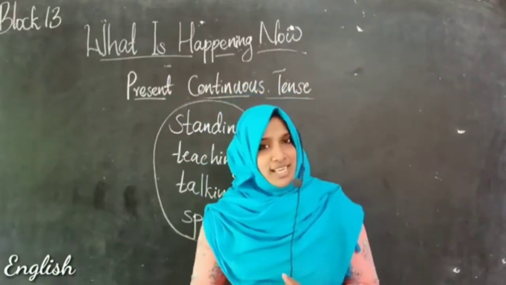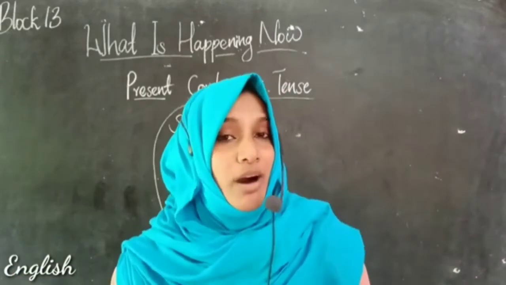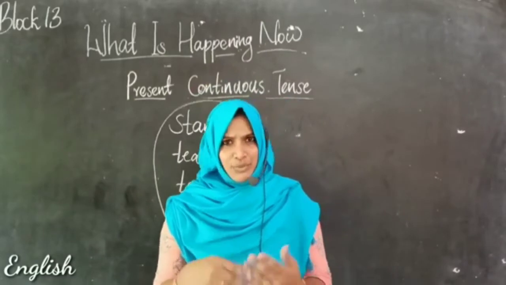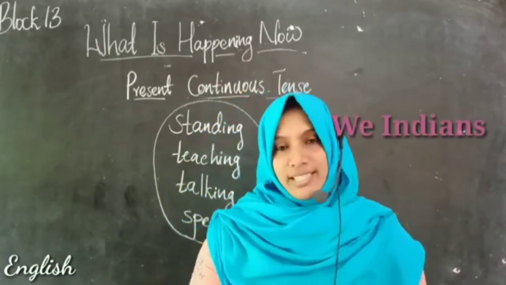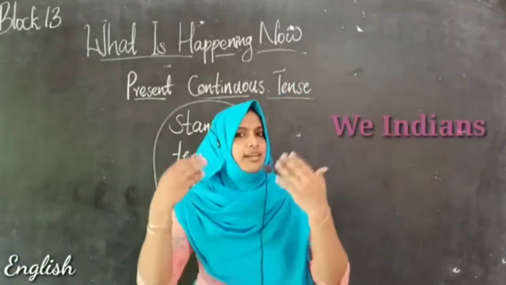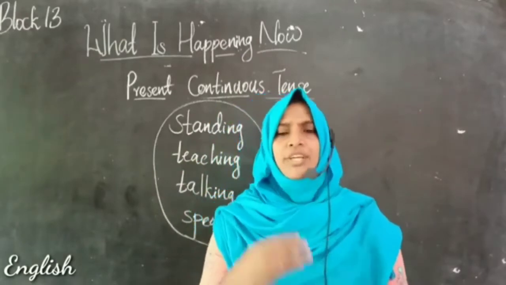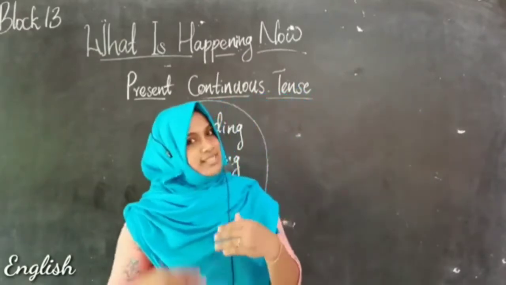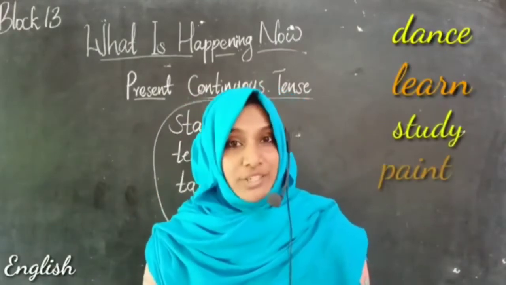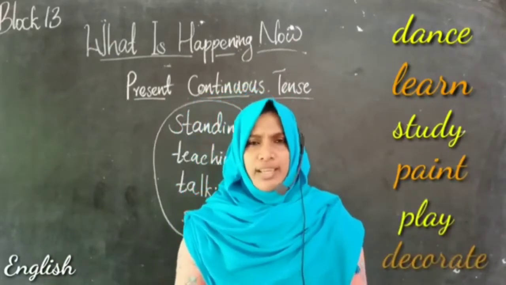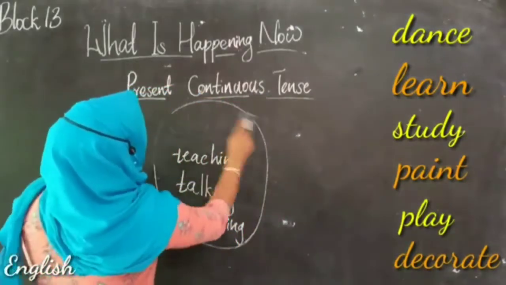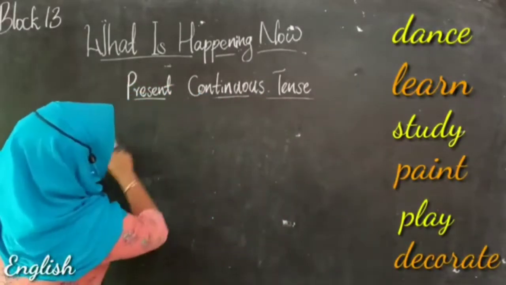So, in our previous class, I have already explained to you about the doing words. Hope you remember that, right? The doing words from the story We Indians. So in the story, We Indians, the characters, they like doing different things. They like to do different things such as dance, then learn, study, paint, play, decorate, and so many more things, right? Yes, they like to do so many things.